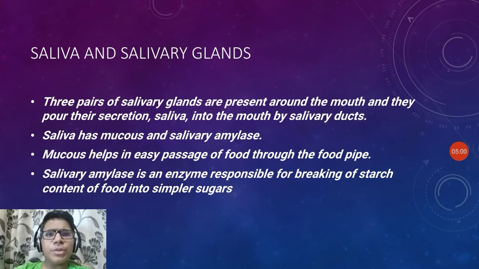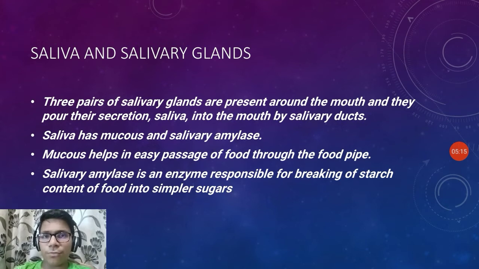Saliva has mucus and the salivary amylase. The mucus helps in the easy passage of food through the pipe, and salivary amylase is an enzyme responsible for the breaking of starch content of food into the simpler sugar particles.